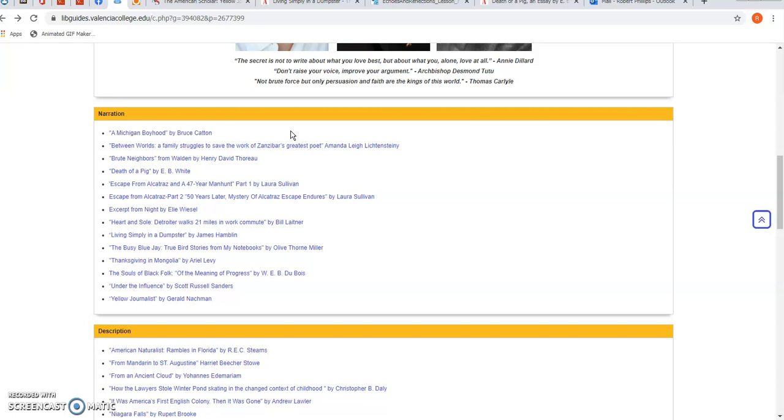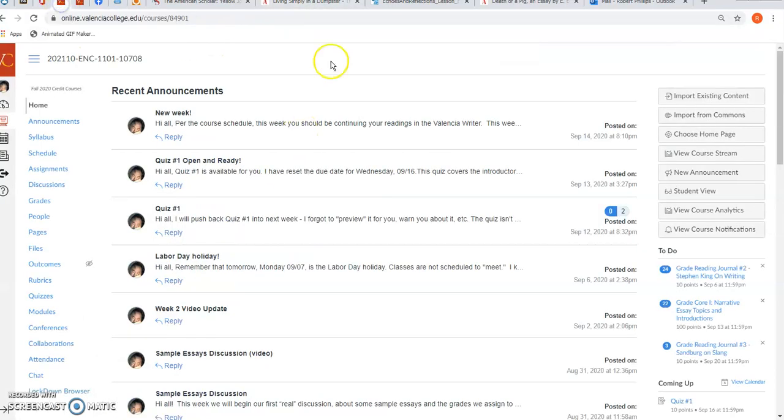So as you're reading these things, try to understand what their point is, why they want you to be reading this. You know, is there a larger theme to it? How do they make their point? How do they tell their story? And then overall, what lessons you can glean from it about how to write your essay, how to write a more effective essay.